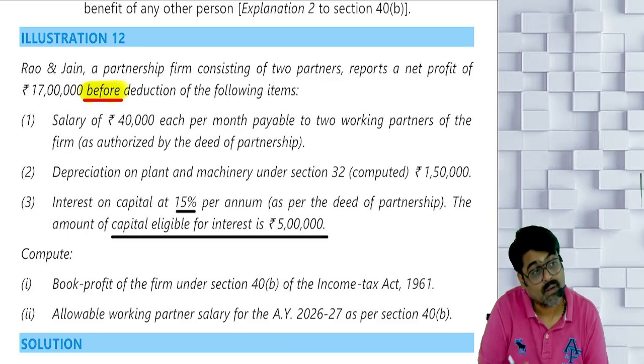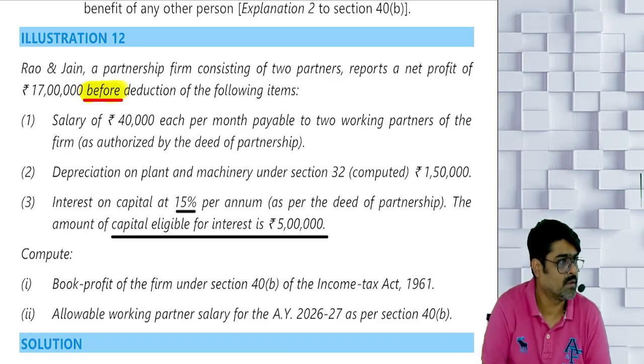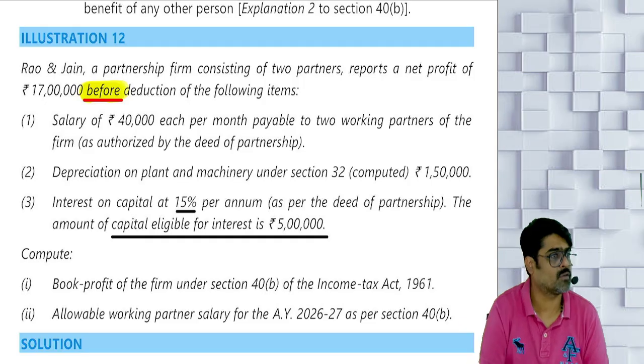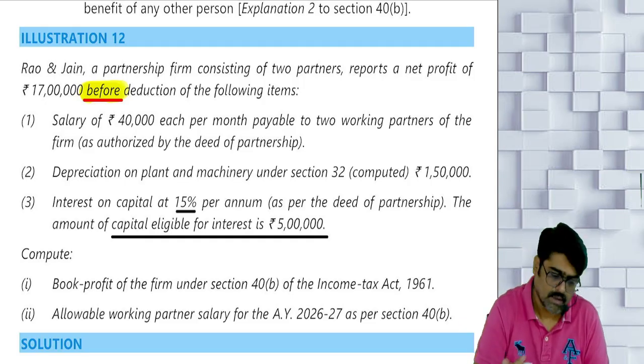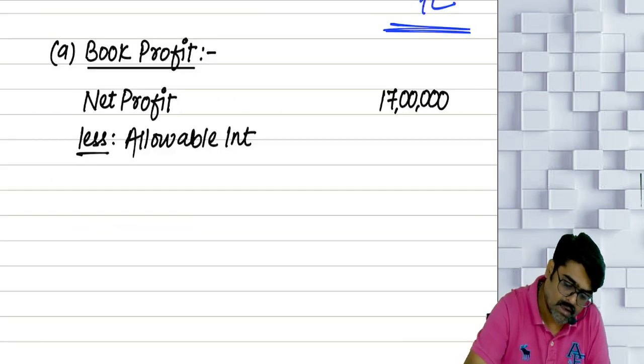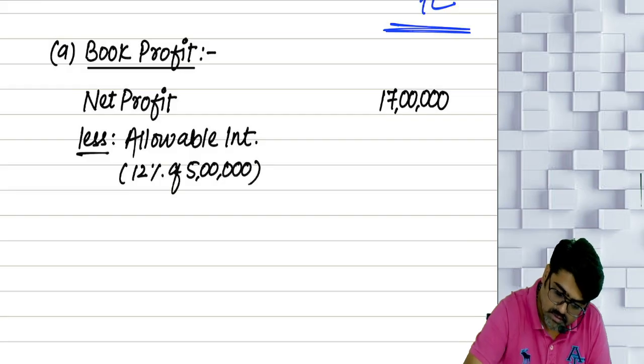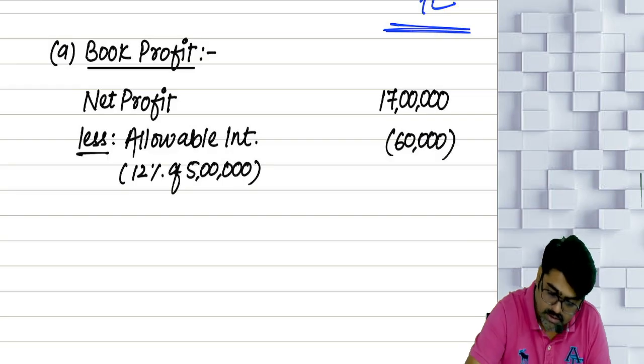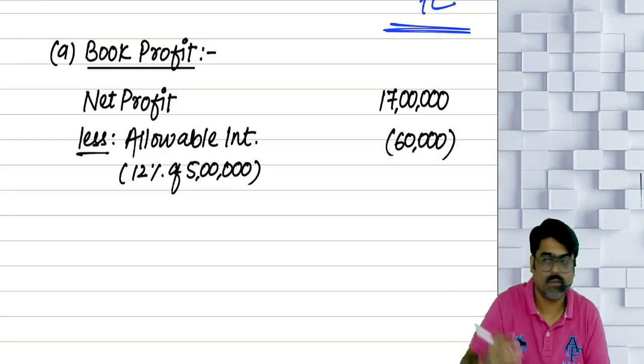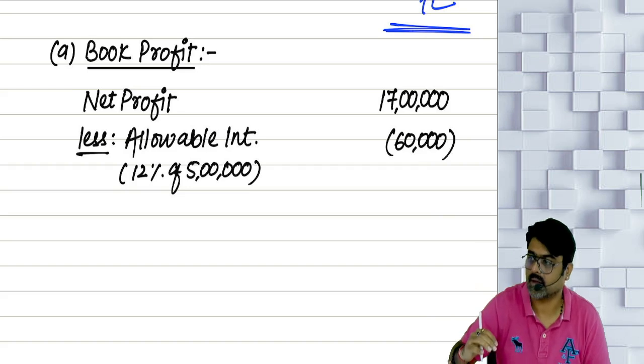How much is allowable? 12% of the capital. You have to calculate that, and that is the only allowable interest. That is 12% of 5 lakhs. Tell me how much? The rest was not allowed, so we are taking it as a deduction. We are reducing it. Okay.